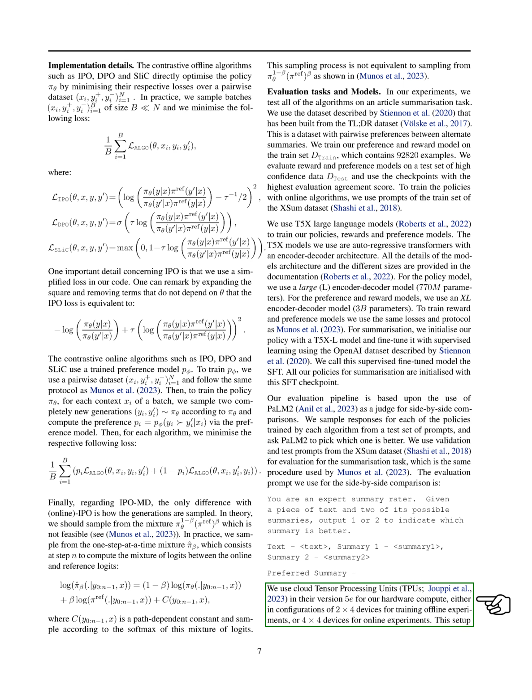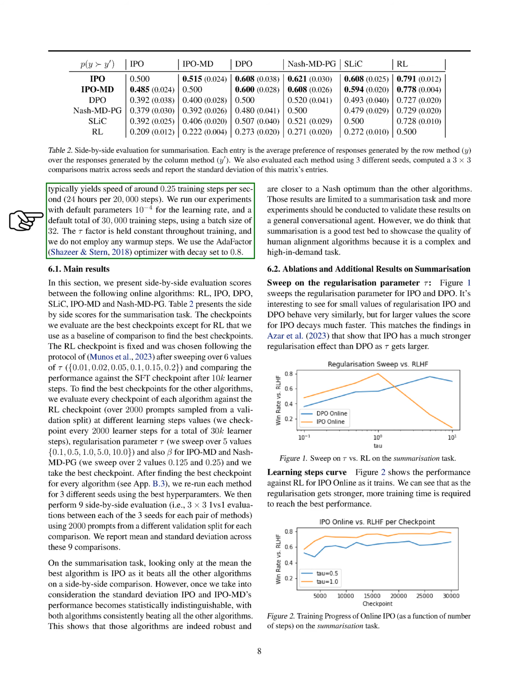In terms of hardware, we utilized cloud TPUs for our computations. Our experiments were run with default parameters, including a learning rate of 10⁻⁴, a total of 30,000 training steps, and a batch size of 32. We used the Adafactor optimizer with a decay set to 0.8.